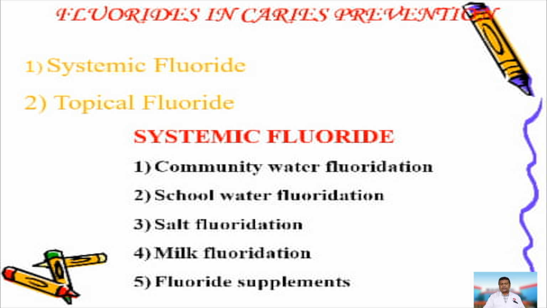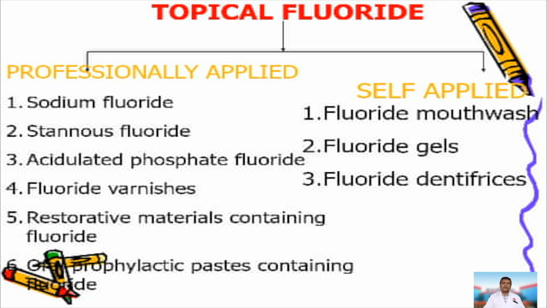Now, to tell you about fluoride and caries prevention, the first thing you will have to write is how fluoride is classified, or the types of fluoride that are fit for human consumption. We have systemic fluorides and topical fluorides. Systemic fluoride is through community water fluoridation, school water fluoridation, salt fluoridation, milk fluoridation, and fluoride supplements. Then we have topical fluorides, which could be professionally applied or self-applied fluorides.